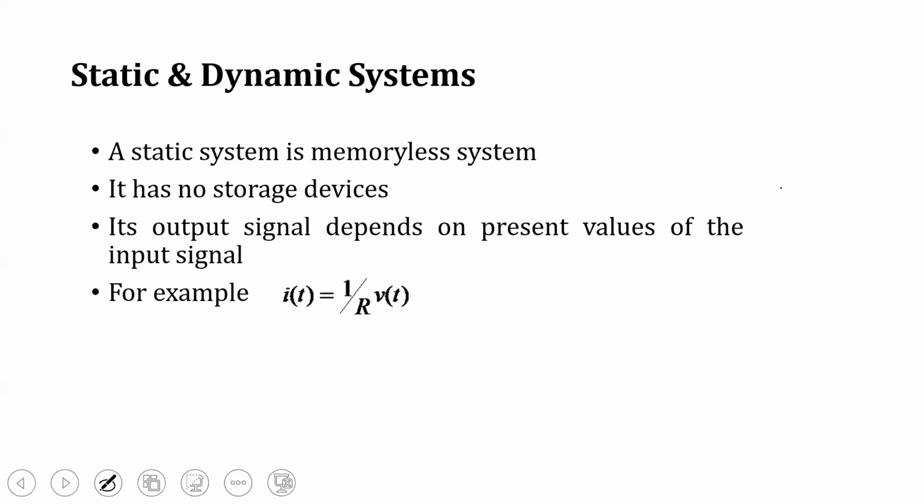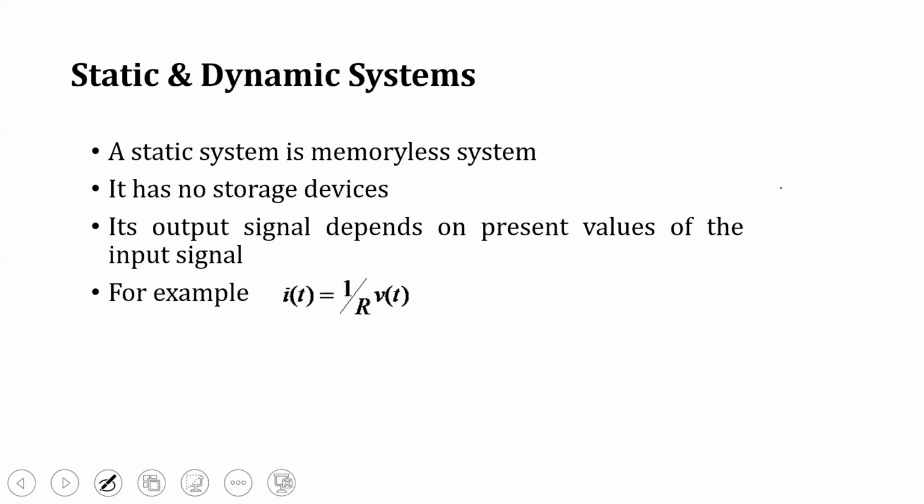The first type of system is static and dynamic system, that is, memoryless or with memory system. A static system is a memoryless system. That is, it doesn't have any storage devices. The output signal depends on the present value of the input signal.